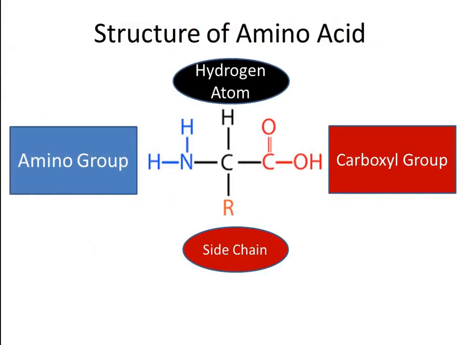The structure of an amino acid has two main parts. One is the amino group and another is the carboxyl group. Every amino acid contains these two structures. In addition to this, the varying structure in an amino acid is the side chain, which is represented here by R. The amino acids are referred to as a residue if they are present in the protein structure. The meaning of residue is amino acid with one less molecule of water.